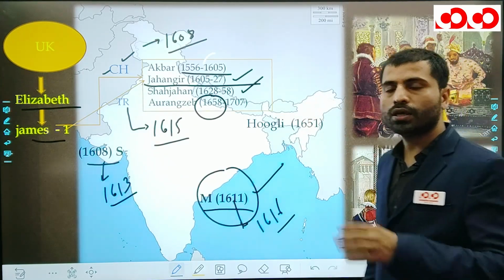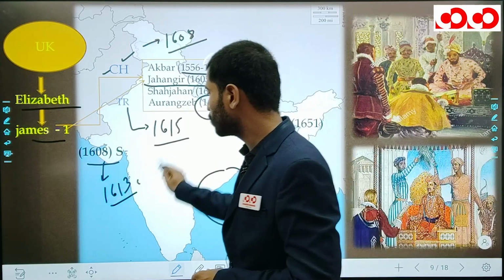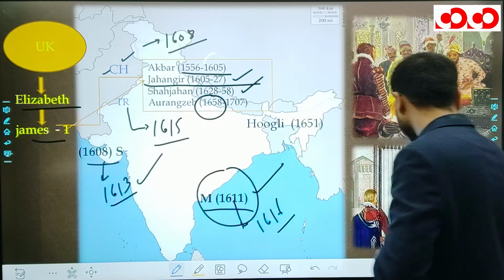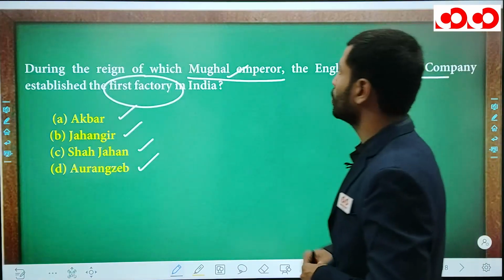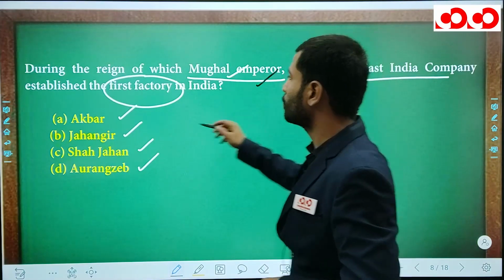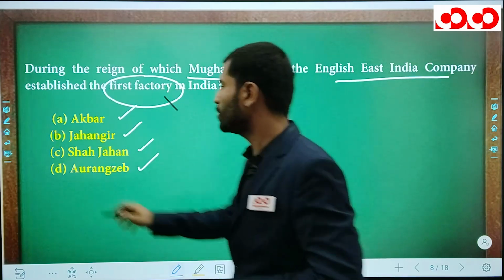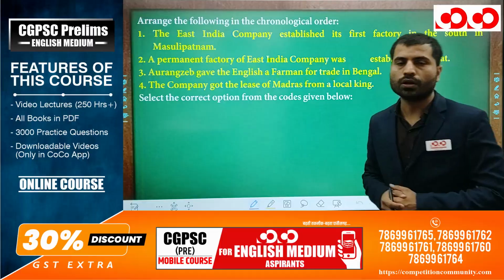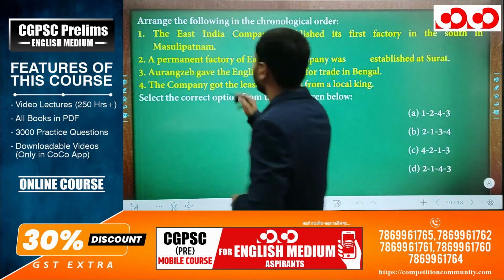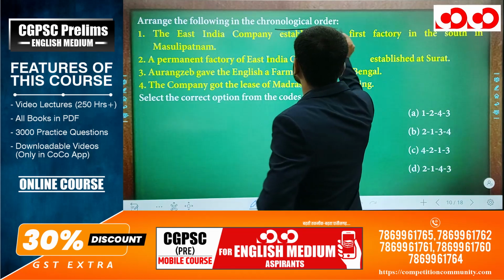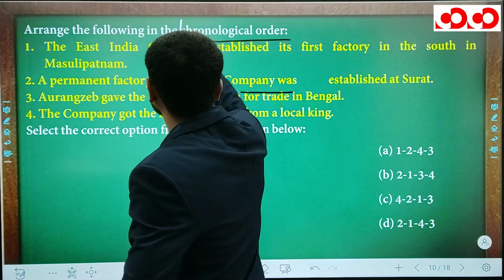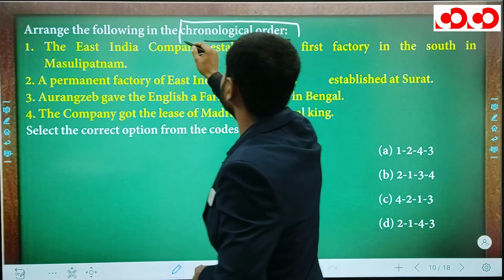So remember, they started their first factory in Surat, and the year is 1613. So now the answer to the question, during the reign of which Mughal emperor? Obviously the first factory was at Surat in 1613, so at that time the reigning Mughal emperor was Jahangir. Now moving ahead to the third question: arrange the following in chronological order. Now you have to arrange the following statements in chronological order.